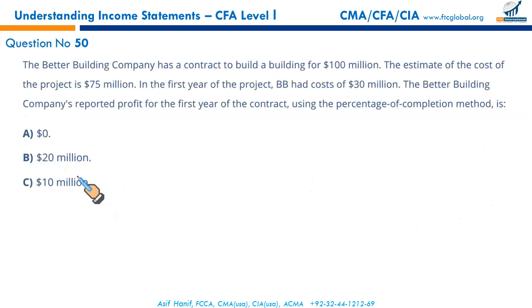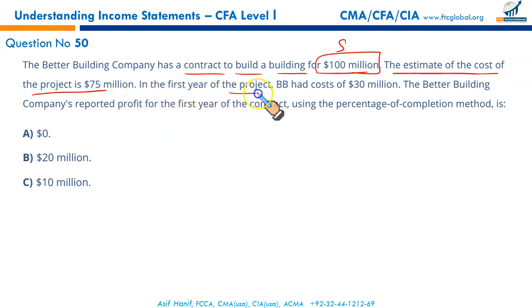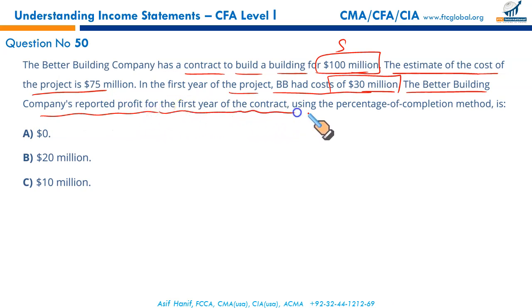And B it is. Next, the Better Building Company has a contract to build a building for 100 million. This is the sale price of the contract, or the revenue to be expected from the contract. The estimated cost of the project is 75 million. In the first year of the project, BB had a cost of 30 million. This is the cost incurred in the first year. What is Better Building Company's reported profit for the first year of the contract using the percentage of completion method?